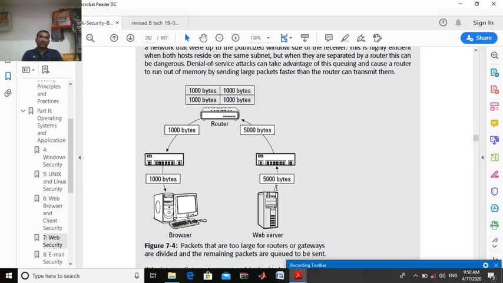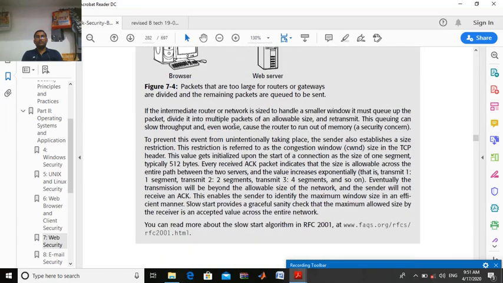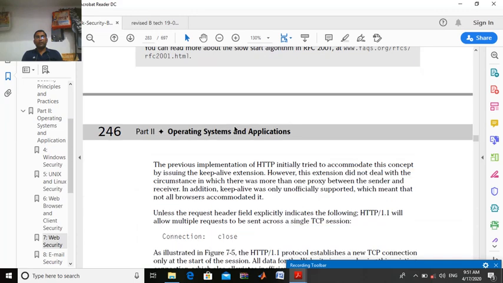So when it releases 5000 bytes of information and it is passed to the router, will the router receive that much? No, the router is going to receive only 1000 bytes. It moves to the switch and then it goes to the client computer. So what about the 4000 bytes? If we give this 5000 bytes to this router, completely this will be slowed down. Completely this will be slowed down.